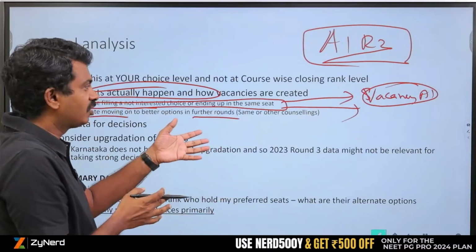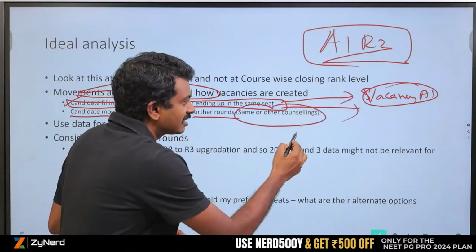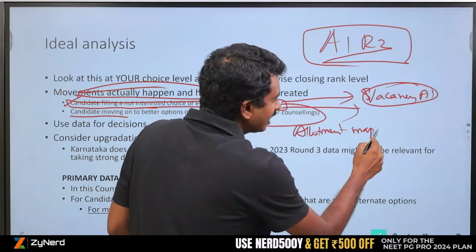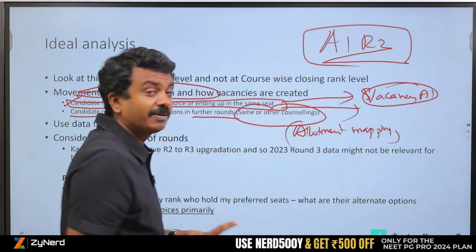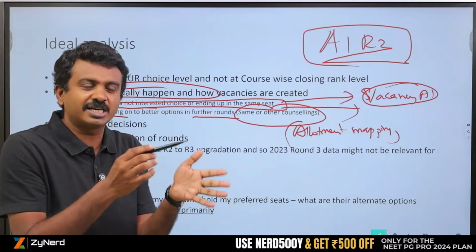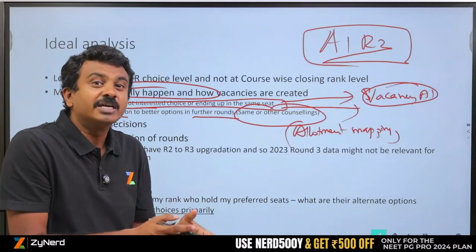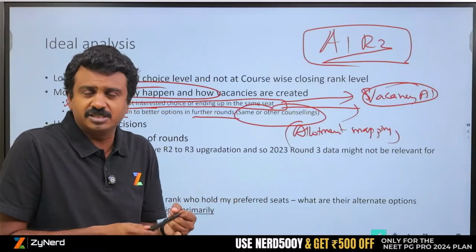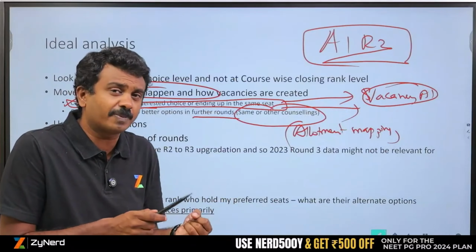From All India round 1 to state round 1 in other counselings. This is where allotment mapping comes in. It might not tell you whether that candidate has actually moved, but it might give you information that this candidate has gone into this counselling, put in this choice, and has been allotted this choice. Now, if the candidate has put in this choice and has been allotted, one, I can try to figure out what his or her primary interest is.